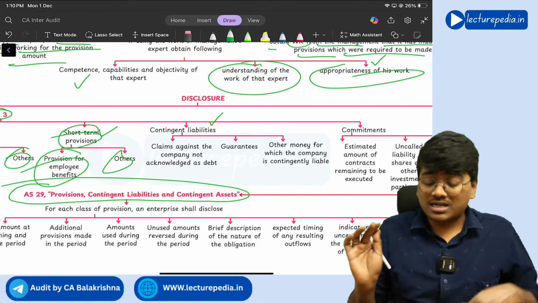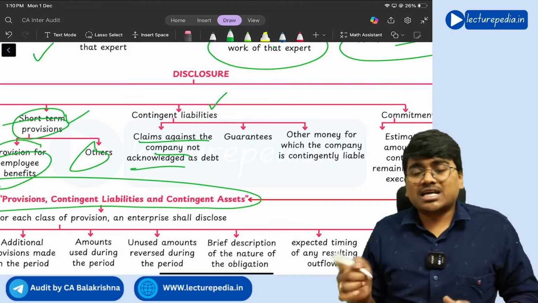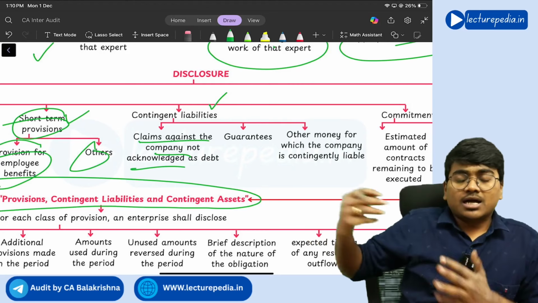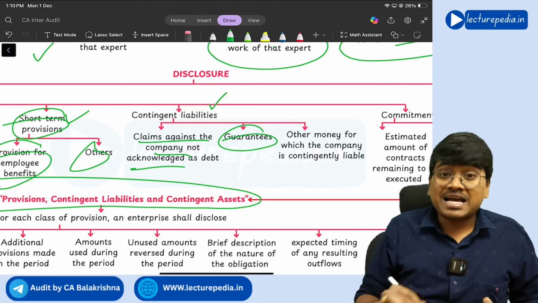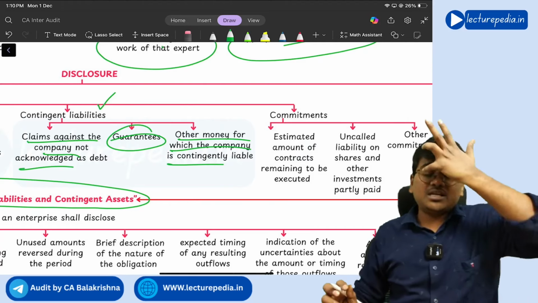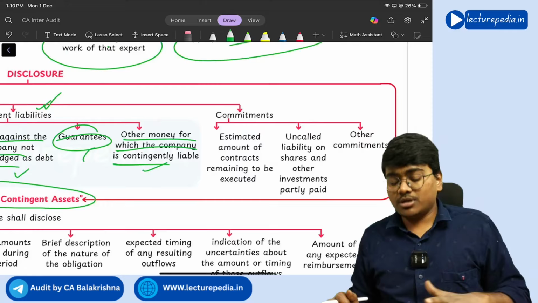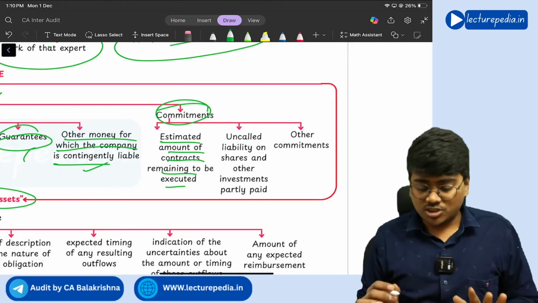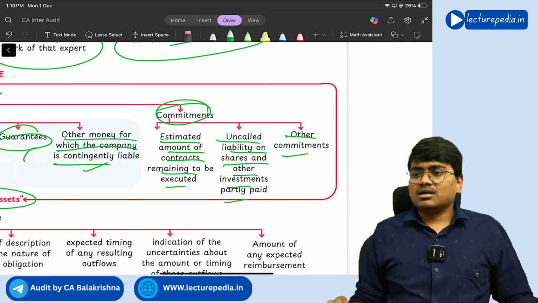Next, with respect to contingent liabilities as per Schedule 3, claims against the company not acknowledged as debt. So someone is claiming that the company has to pay a certain amount to them, but the company is not recognizing it as a debt. That is a contingent liability. Next, guarantees, any guarantees given by the company, and other money for which the company is contingently liable. So these three the company needs to disclose under contingent liability. And with respect to commitments: estimated amount of contracts remaining to be executed, uncalled liability on shares and other investments partly paid, and other commitments.